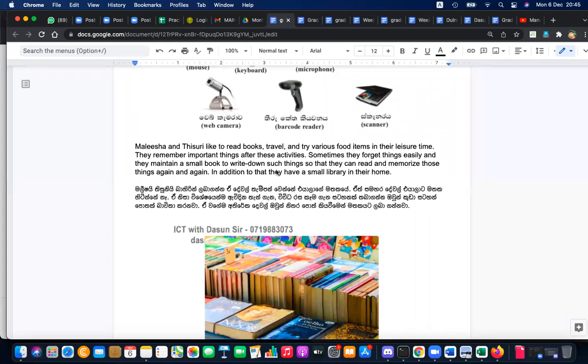So where did they go? There are maybe the routines or the books, important things that they read in the books. So they note down that.